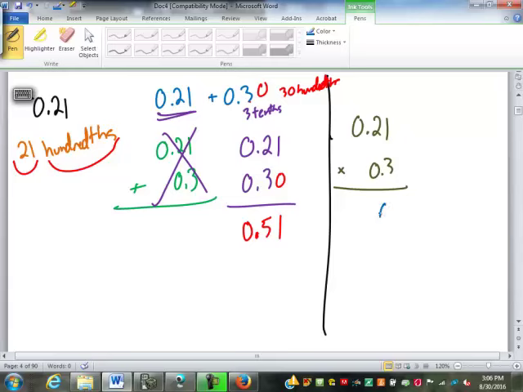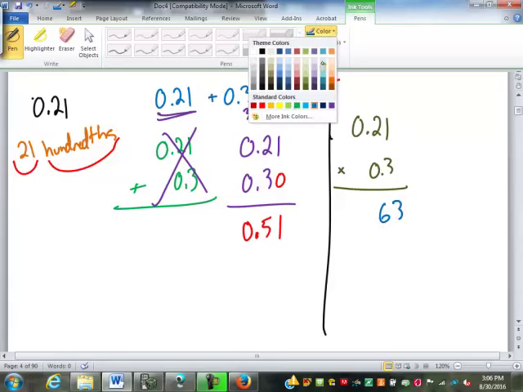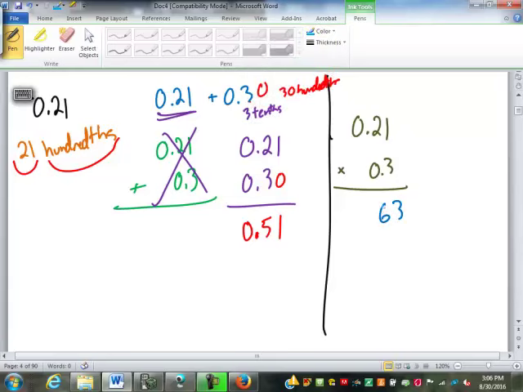21 times 3 is 63. Where's my decimal point going to go? It doesn't go right in front of it. I've got to put a 0 there, then my decimal point. Why? We were taught to count 1, 2, 3 decimal places in the problem, 1, 2, 3 decimal places in the answer, right? Why? Third grade teacher said so.